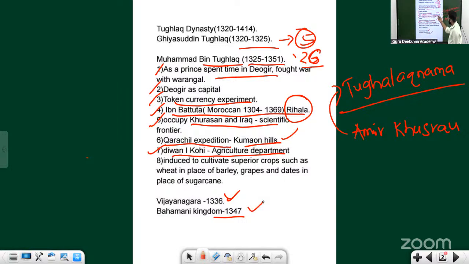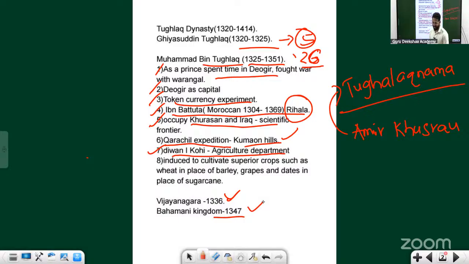Ultimately, in the year 1351, he died. When he died, historians said that people were freed from the Sultan, and the Sultan was freed from the people.